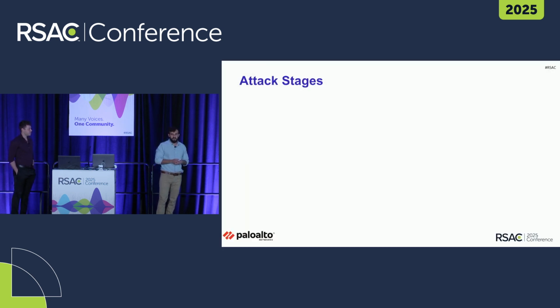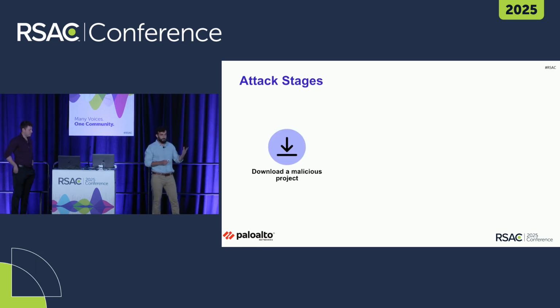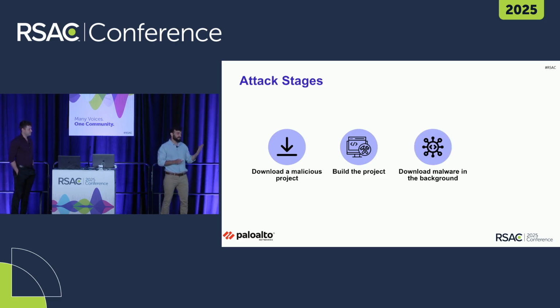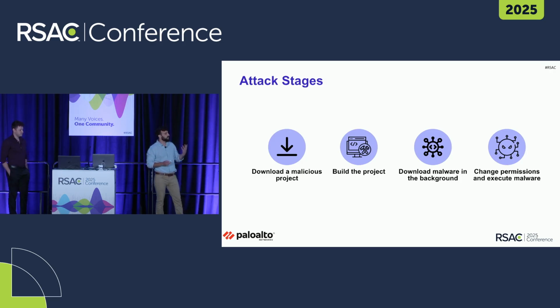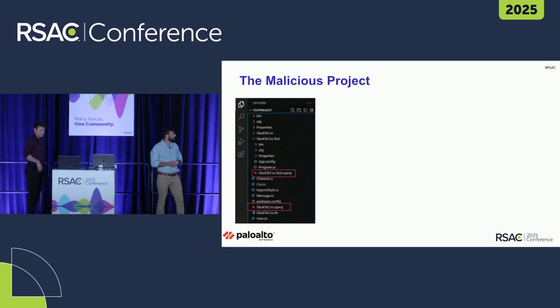Let's break down the attack stages. So how did it work? Well, first of all, the victim would download a malicious project. Then they would open up the project in their VS Code or Visual Studio, press build to compile all of these source code files into a working application, and in the background, a malware was being downloaded, granted execution permissions, and executed in the background.